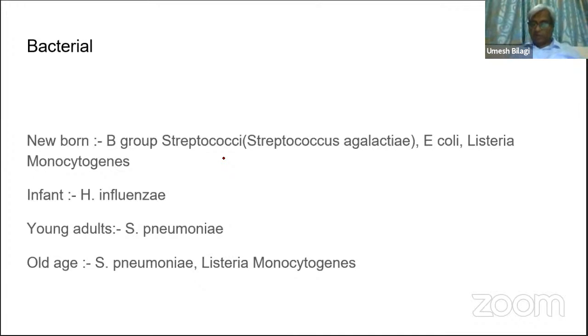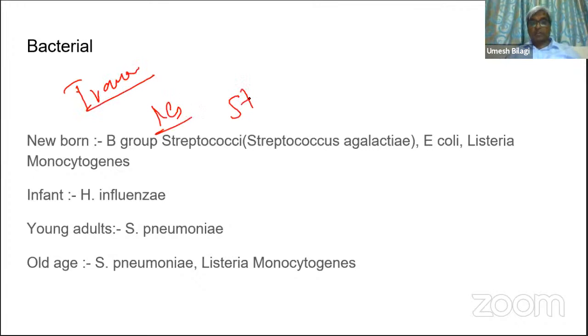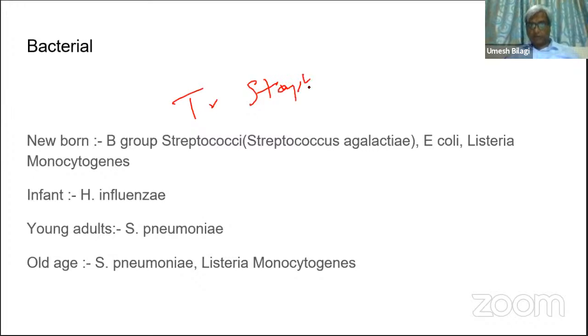Okay, if you have an immunocompromised patient, or you are dealing with a patient with trauma or neurosurgery, then what do you think? In a patient who is post-surgical or post-trauma, what are the organisms you suspect? You should think of Staph aureus there. So these are the bacterial pathogens which cause meningitis.